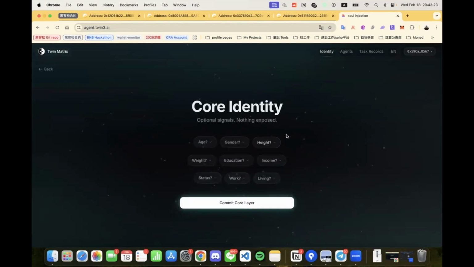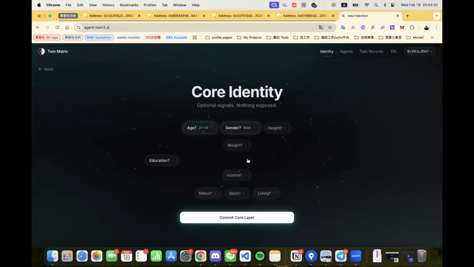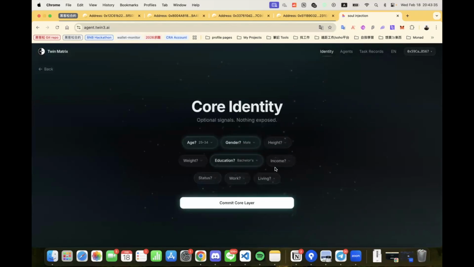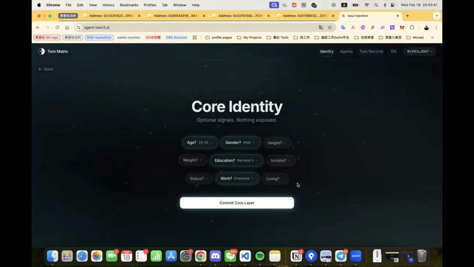On this page, we can see the core identity layer. For example, we can select age, gender, education, income, work status. These are not mandatory disclosures. They are optional identity signals chosen by the user. We intentionally design this flow to feel like self-expression, not interrogation.